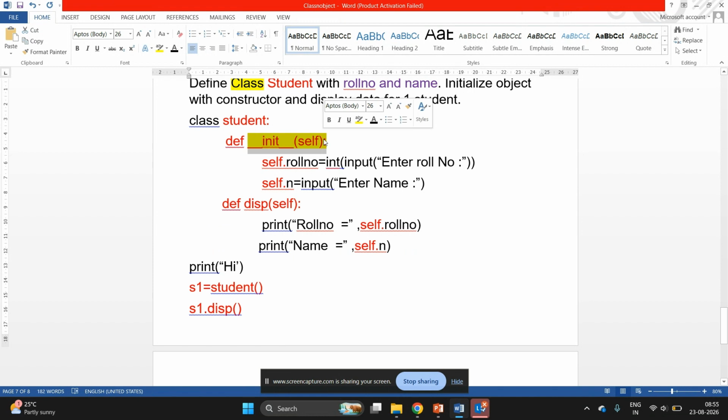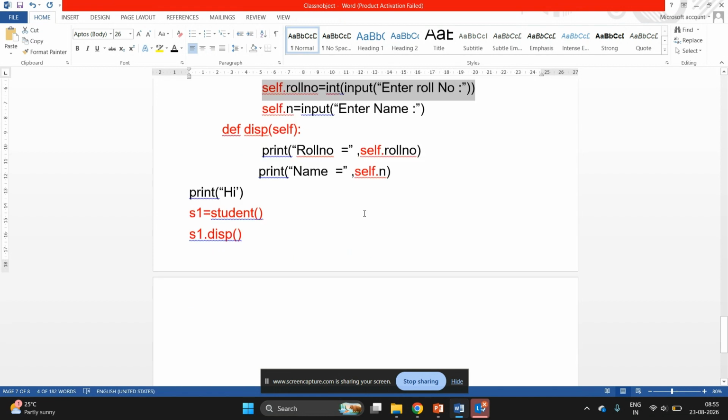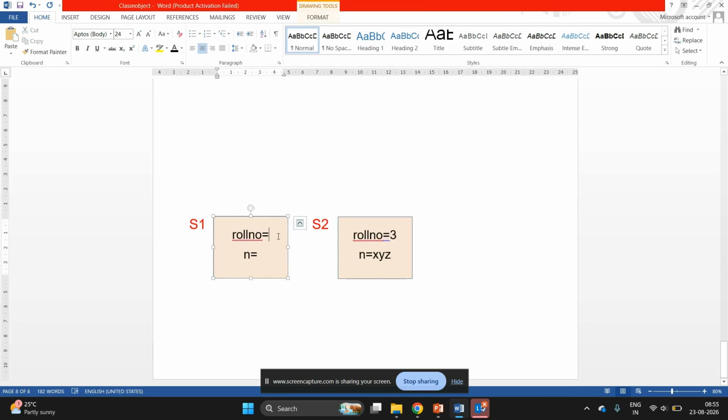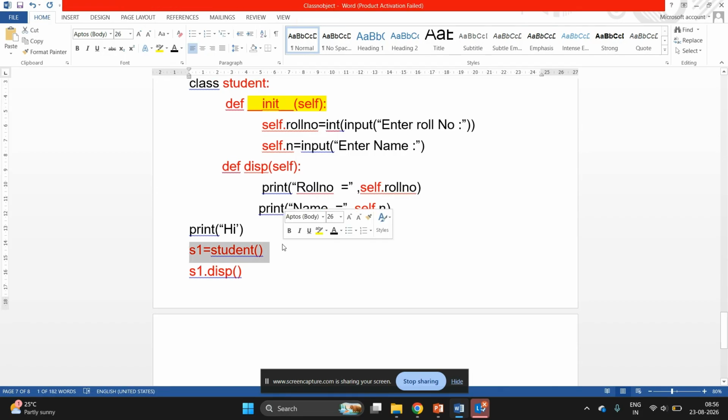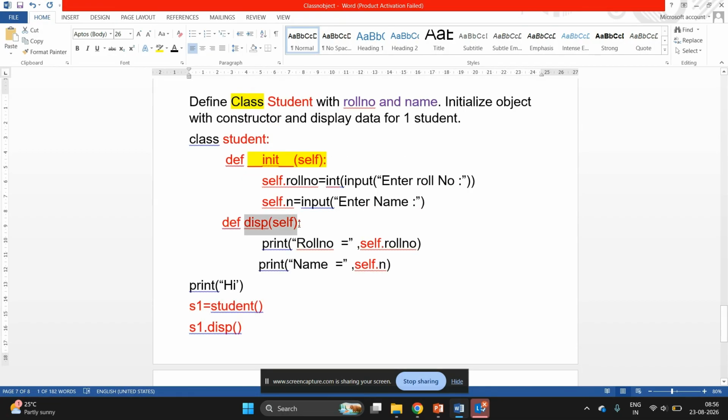Okay, it will go into the body and run this line, enter roll number, and if I enter a value, that will be saved over here inside the object. So we have initialized the object by assigning values to it. After this line, I need to display the values of the data. For that, I have a normal function, so it will not be called automatically. For this, I need to make a call to this function. So s1 dot disp, I will make a call.